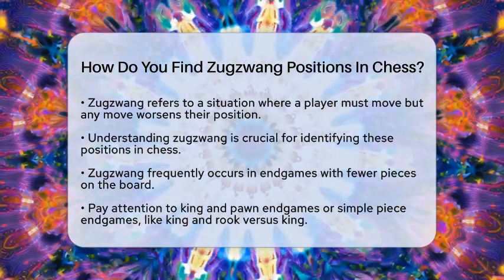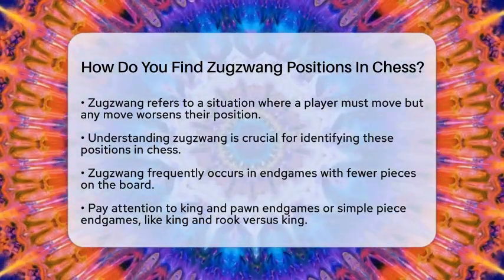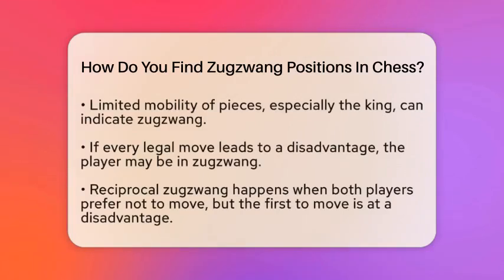Zugzwang positions often arise in endgames. This is where the board is less cluttered, and each piece's role becomes more critical. Pay special attention to king and pawn endgames or simple piece endgames, like king and rook against king. In these scenarios, the player to move may have no safe or neutral options.